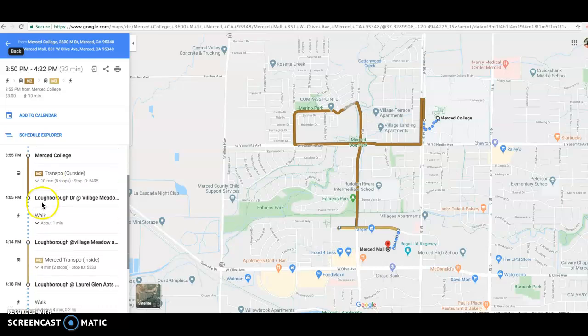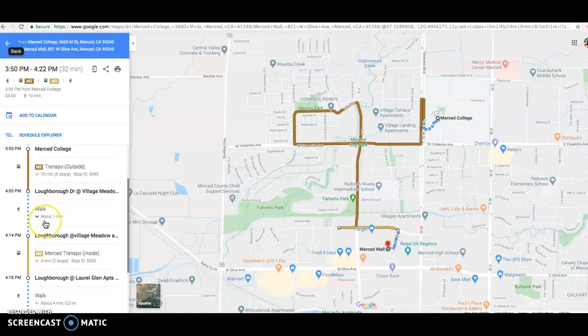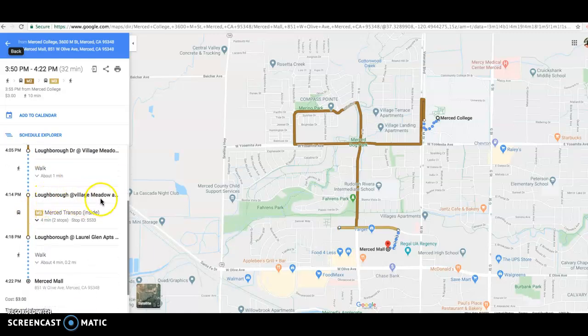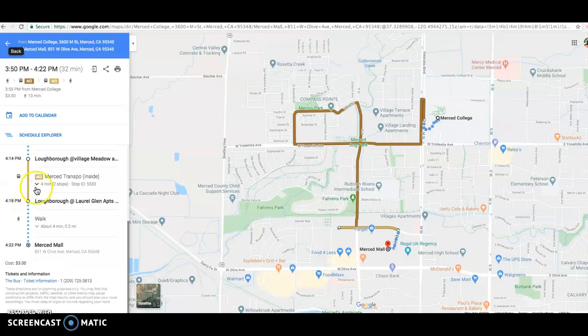Then they'll drop you off at Loughborough Drive and Village Meadows Park. You walk about another minute to the Loughborough Village Meadows again, and then you take the transit to the Glen Apartments, and it'll take you about 4 minutes. You'll take about a 4-minute walk to the mall.